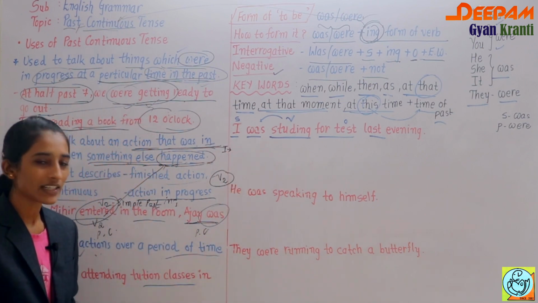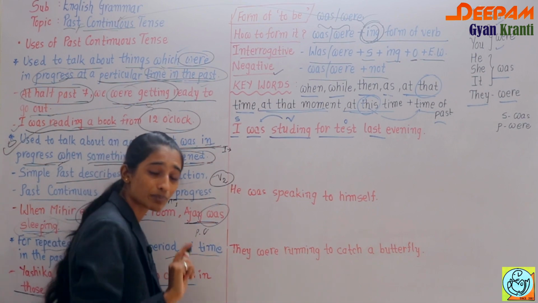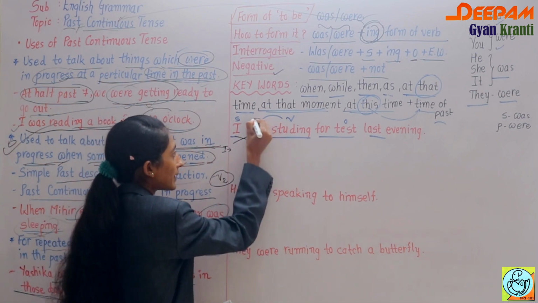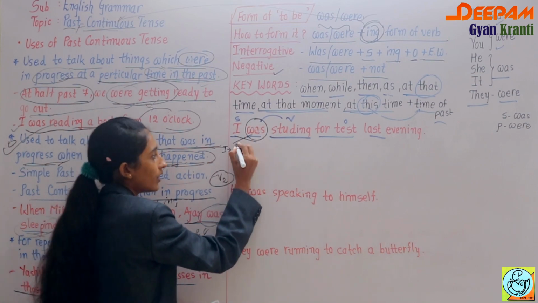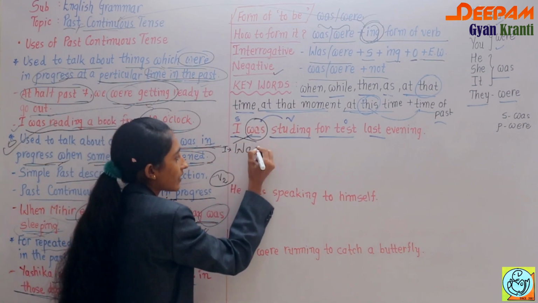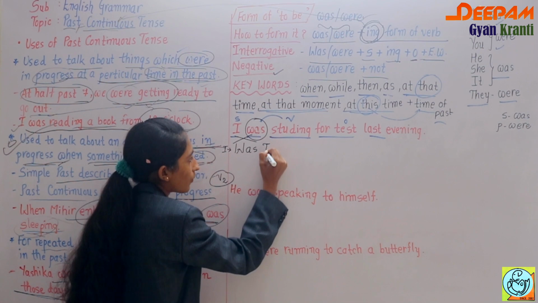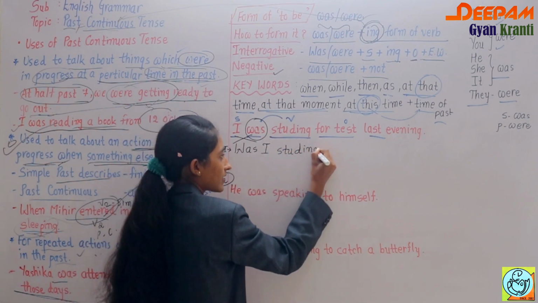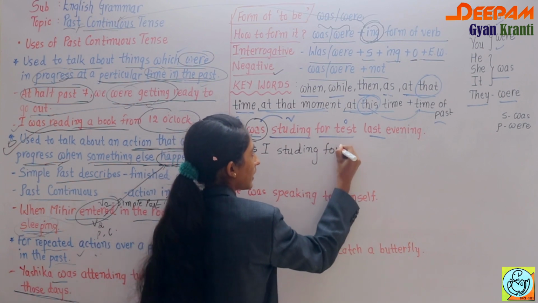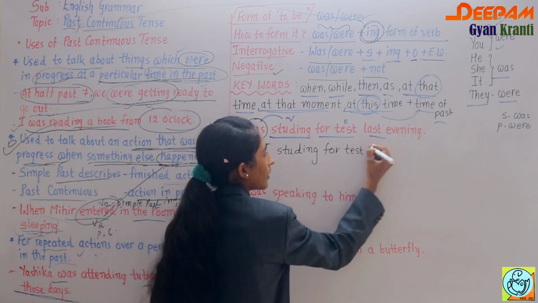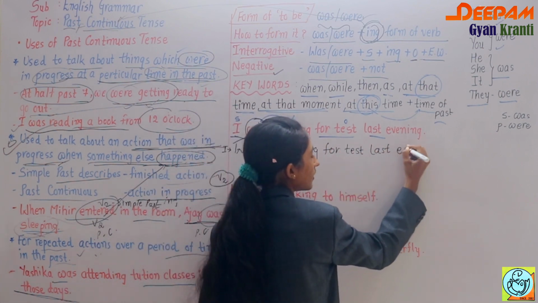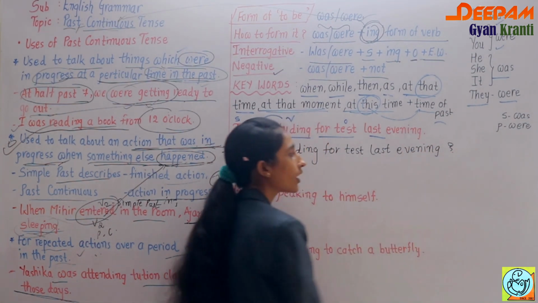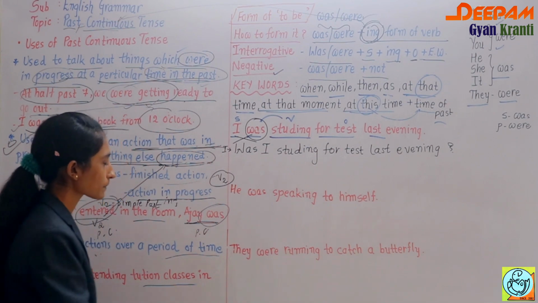When you want to make an interrogative, as in the present continuous I told you, you have to form the cross pattern, which means the form of to be comes forward. So here the form of to be is was, and then the subject. So, was I, then the whole sentence remains the same: studying for test last evening, and you are forming an interrogative sentence. So what you have to put? You have to put a question mark.